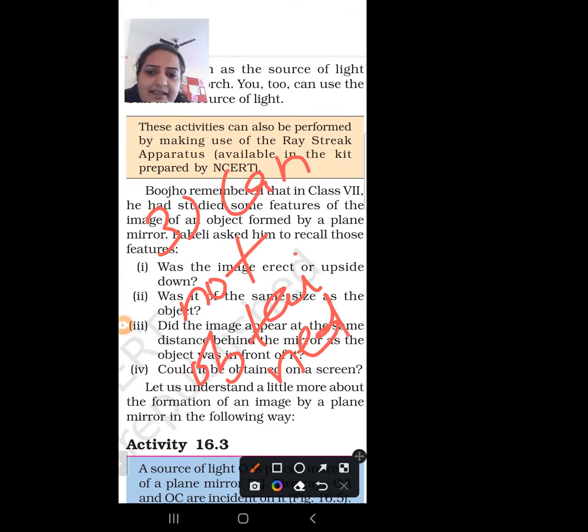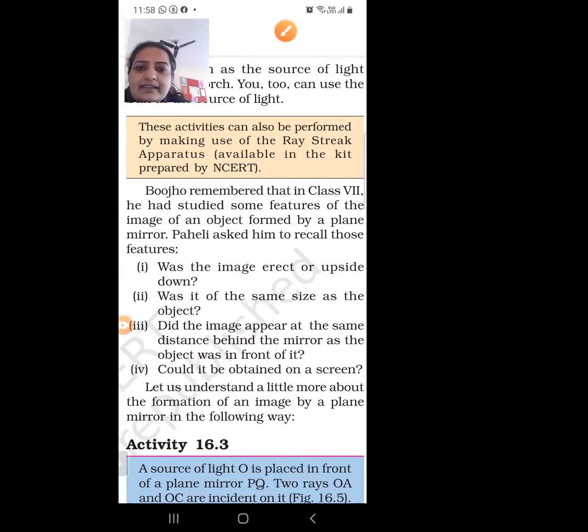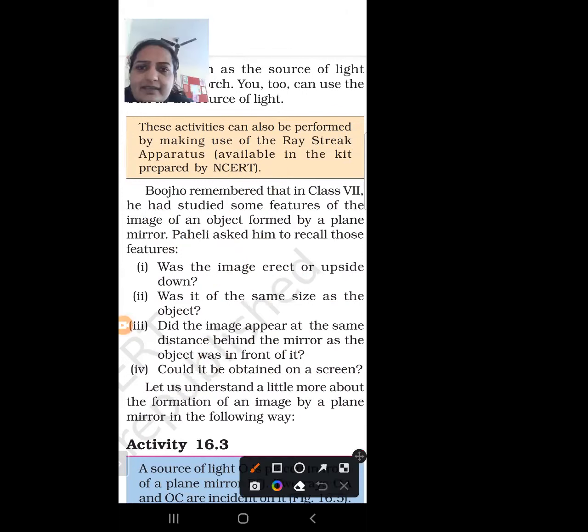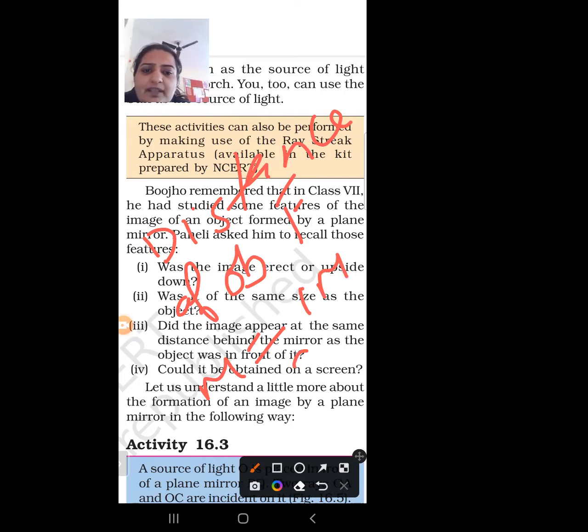And next is the distance of the object from the mirror. The distance of the object from the mirror is always equal to the distance of the image from the mirror.